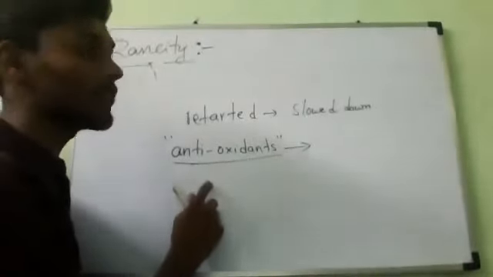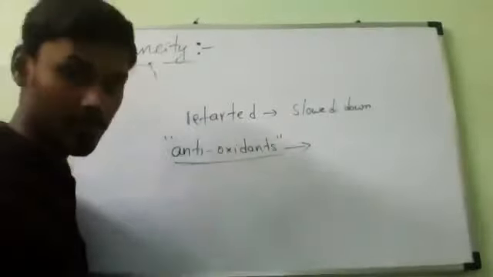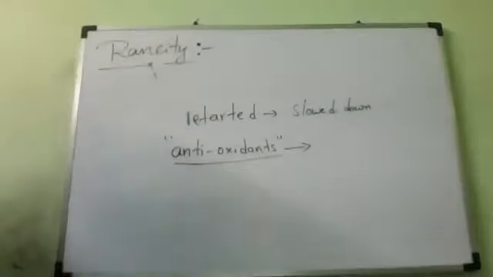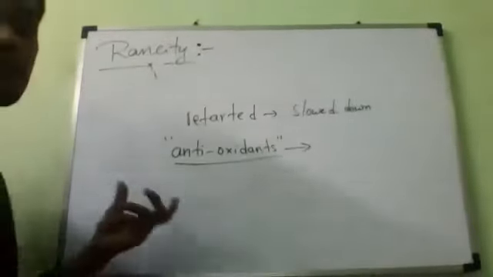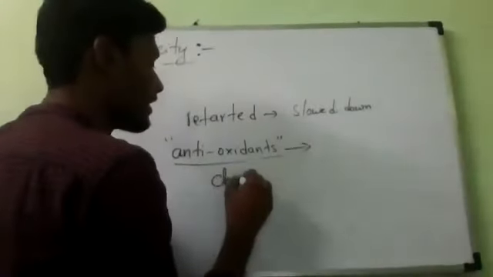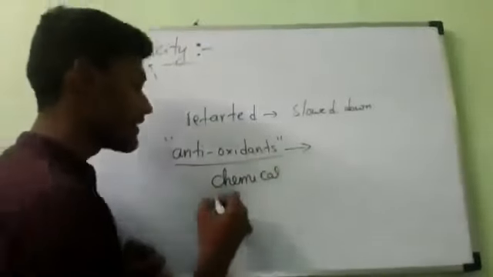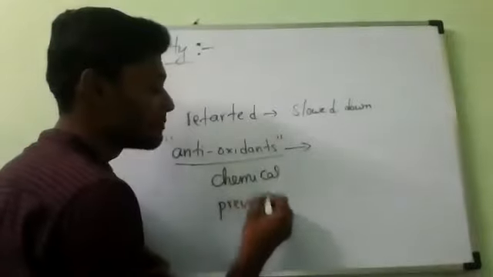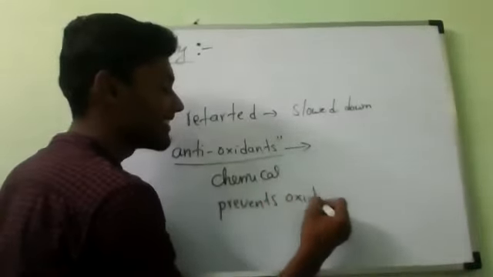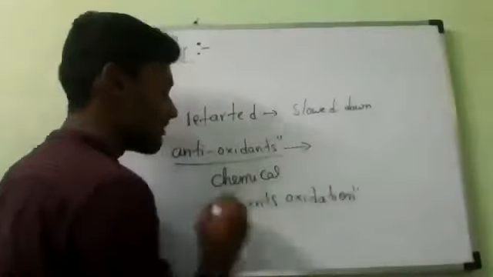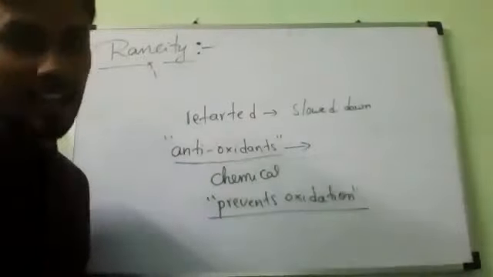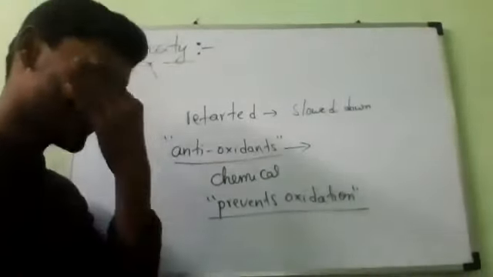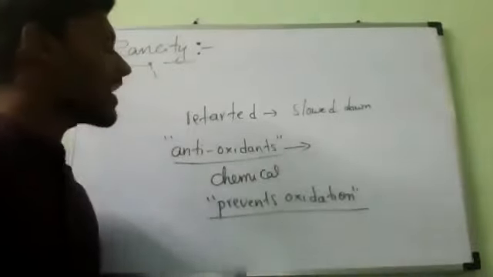A food containing what kind of substances? Fats and oils. What is the meaning of antioxidants? An antioxidant is a chemical substance which prevents oxidation. Oxidation means the oxygen takes part in the oxidation reaction, and the antioxidant does not allow it. Are you able to understand?